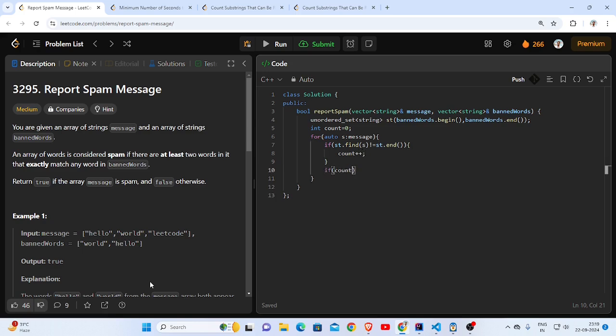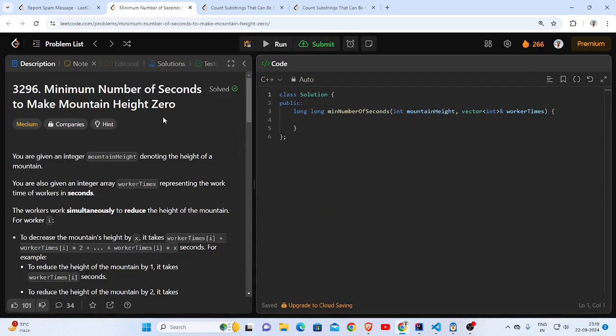If count is greater than 1, then return true. Otherwise, return false. Time complexity will be O of n and space will be O of n.